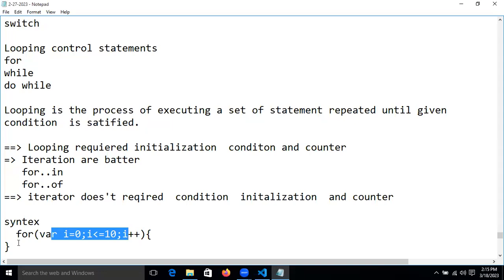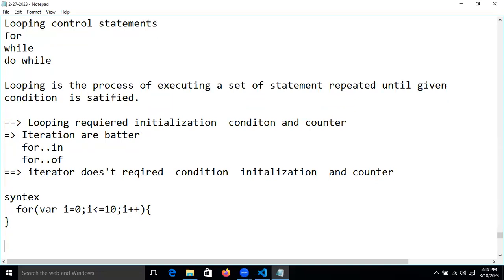Based on that, let's prepare some interview questions now, guys. When to use a for loop?